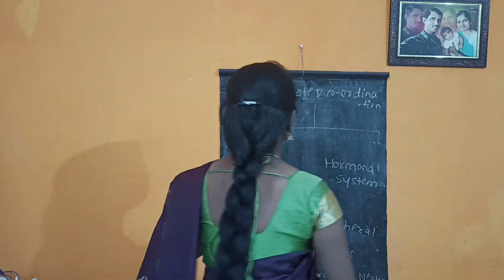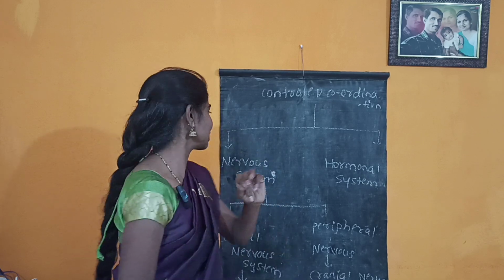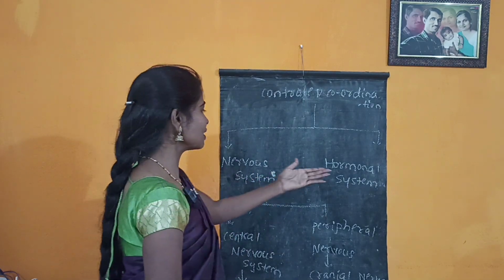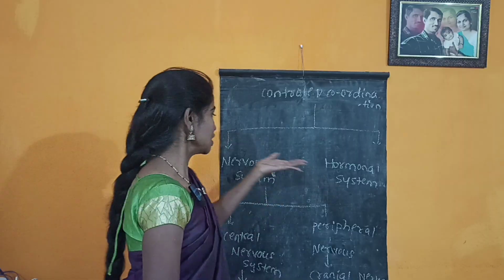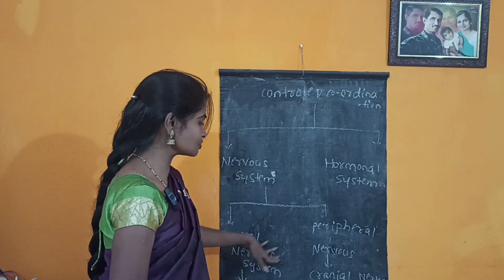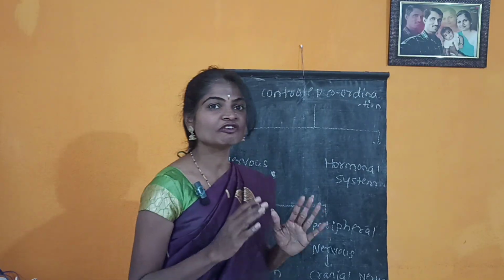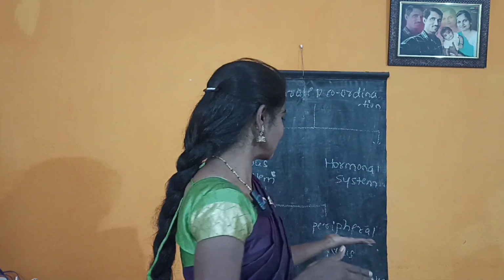Then these control and coordination systems are classified into two categories: one is the nervous system, another one is the hormonal system. The nervous system is again classified into two categories: one is the central nervous system, another one is the peripheral nervous system. In the central nervous system, we will study in detail the brain as well as the spinal cord, and in the peripheral nervous system, we will study the cranial nerves as well as the spinal nerves.